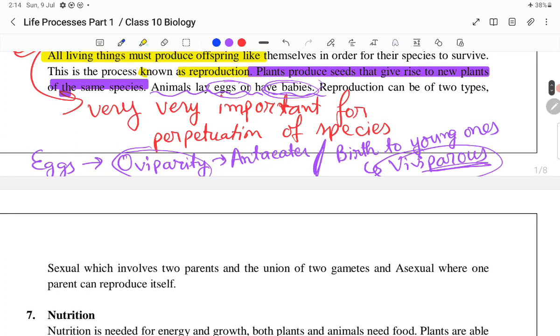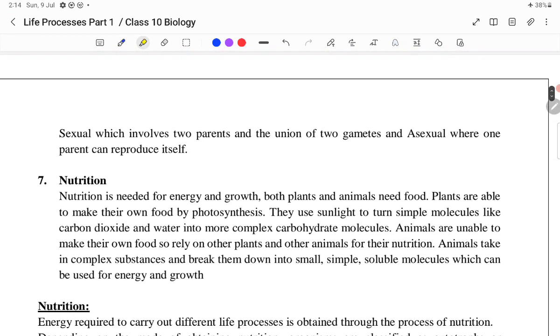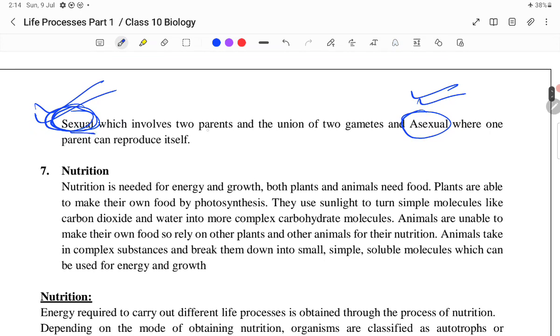Now, the process of reproduction is of two types. One is sexual reproduction, another one is asexual reproduction. Sexual reproduction is performed by two parents, and gametes are involved in sexual reproduction. Very, very important. In the exam, there may be a question: differentiate between sexual and asexual reproduction.